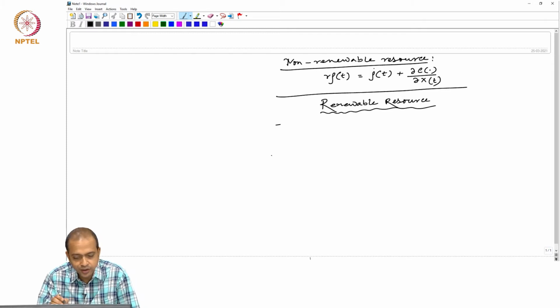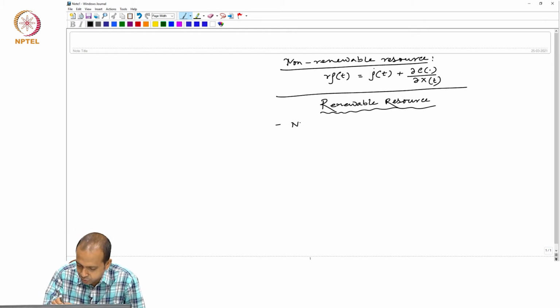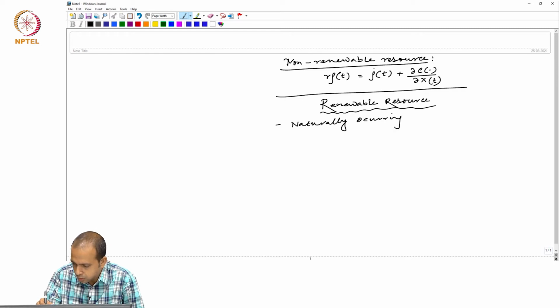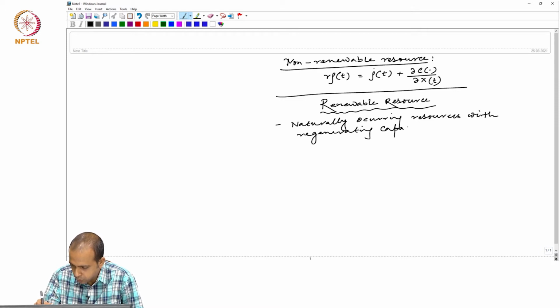We have already defined these as naturally occurring resources with regenerating capacity. And as an example, we can take fishery.